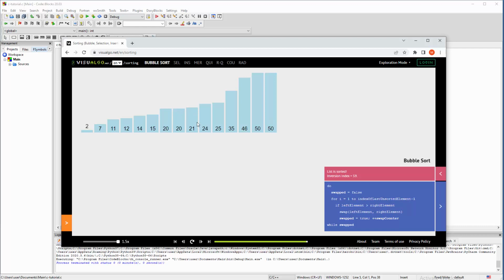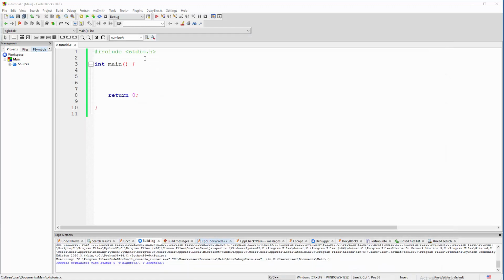Now, if you want to observe this visually a little bit more, just lower that speed and enjoy the sorting. But we need to write some C code here. So here's what we need. First, we need some kind of array, whatever you like, but I'm gonna use this one. An important thing is that when you're sorting, you must always know the total number of elements. This is extremely important because we're gonna use a for loop to sort this.